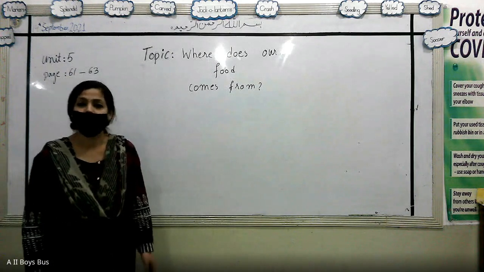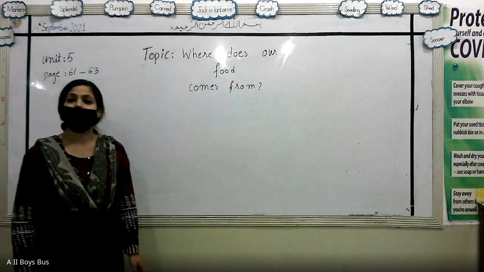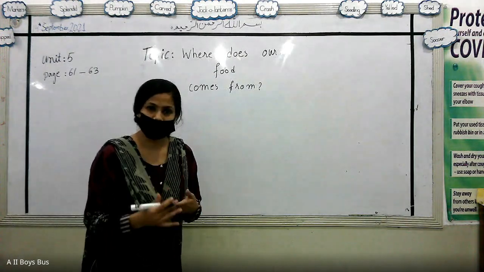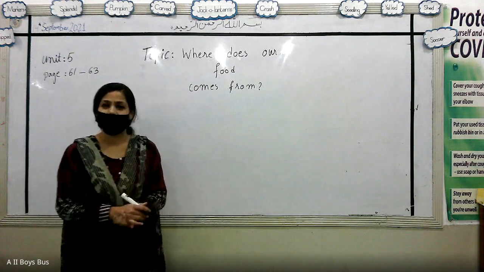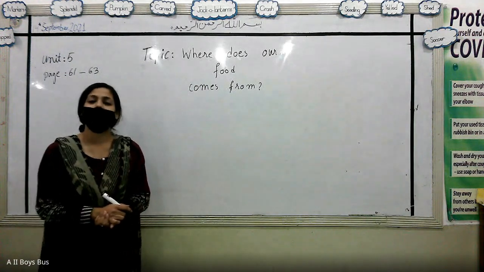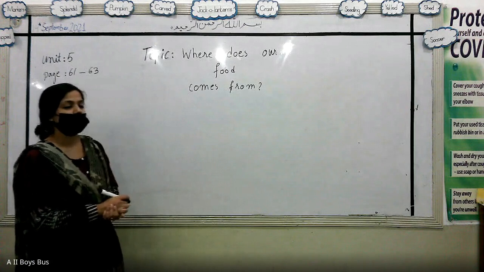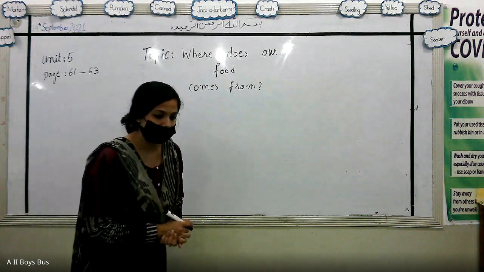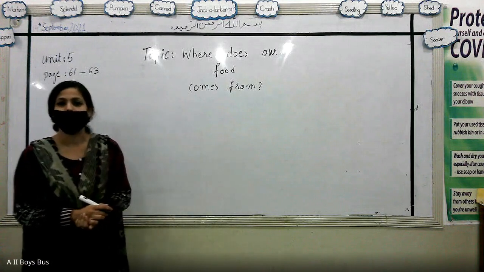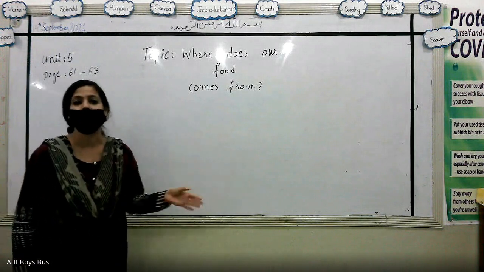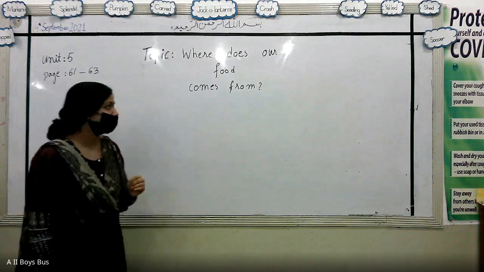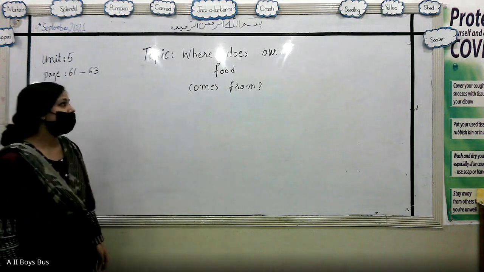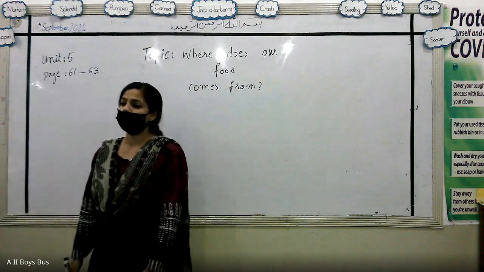Previously, you finished unit number 1, that is work and energy. In a few sections, there are a few topics remaining, but right now we are starting a new unit, that is chapter number 5. And inshallah, whenever you come back, your respective teachers will cover the topics remaining from unit number 1. The topic that we are going to start today is: where does our food come from?